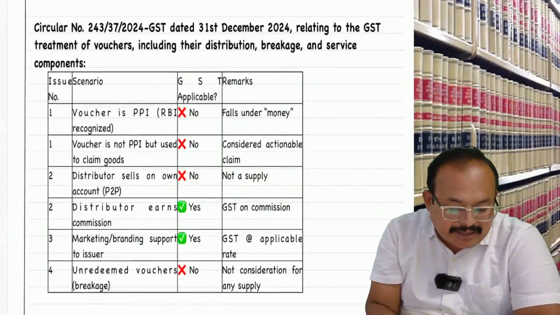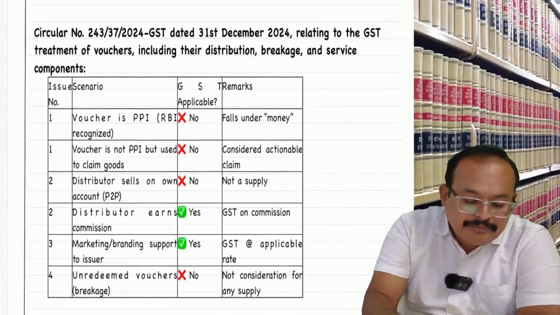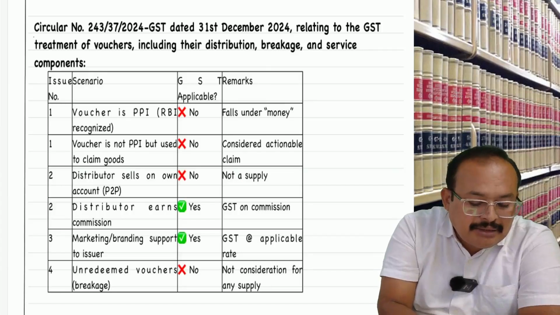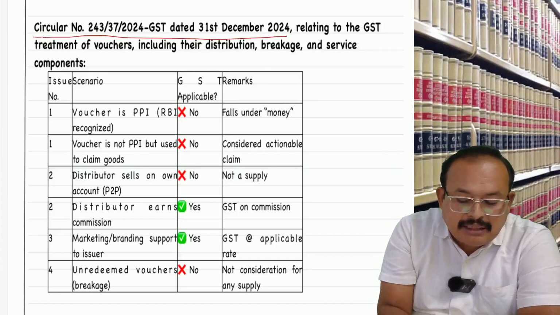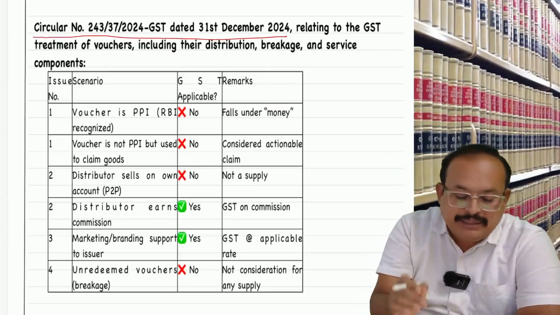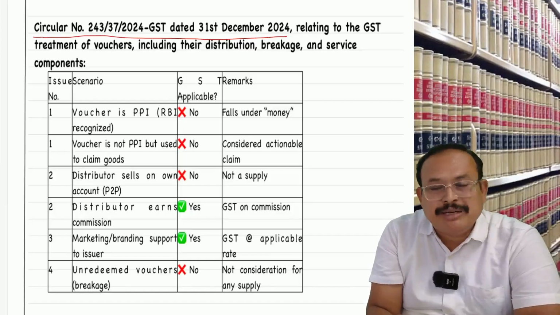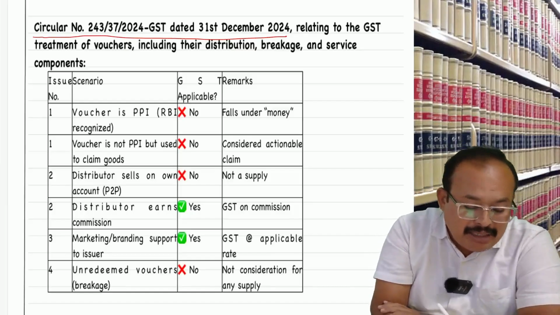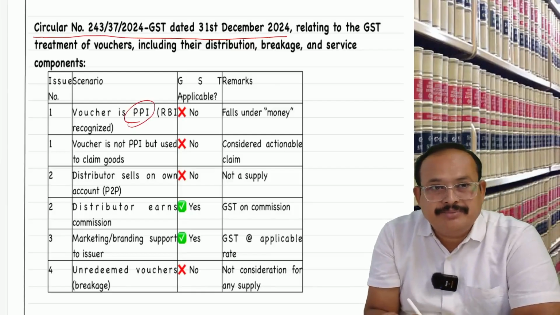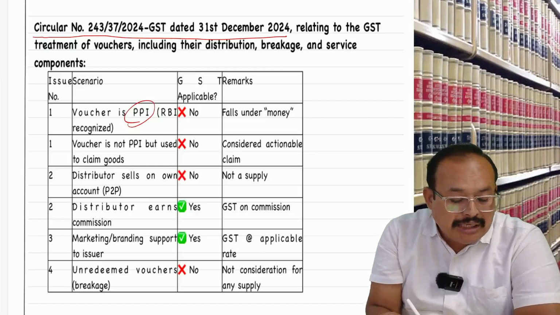A latest circular, Raja. An excellent one. This circular is there in our material, what we can call the circular institute material, amendment material. Here it is: PPI, prepaid instrument, which is like vouchers.